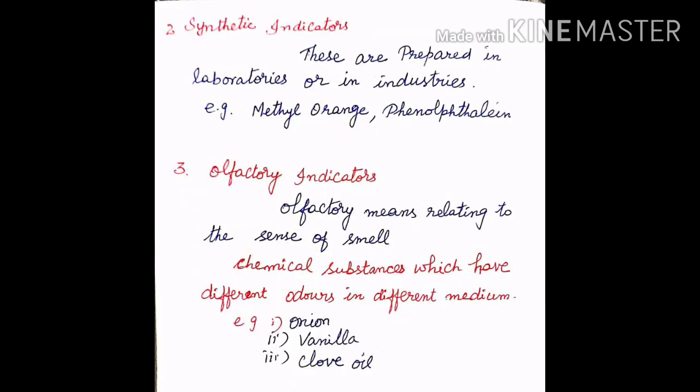The second type of indicators are called synthetic indicators. These are prepared in the laboratories or in industries. Example, methyl orange and phenolphthalein. Third type, olfactory indicators. Olfactory means relating to the sense of smell. Chemical substances which have different odors in different medium are called olfactory indicators. Example, onion, vanilla and clove oil.